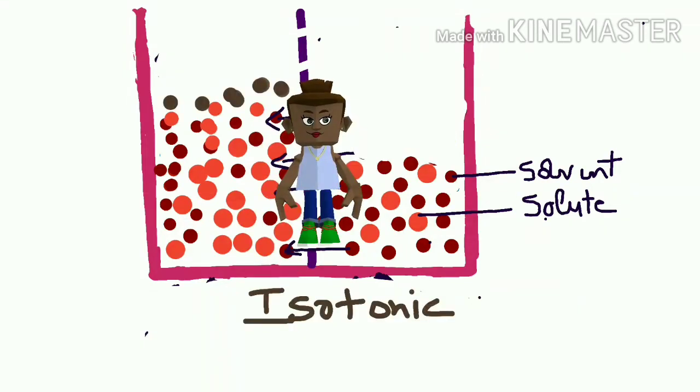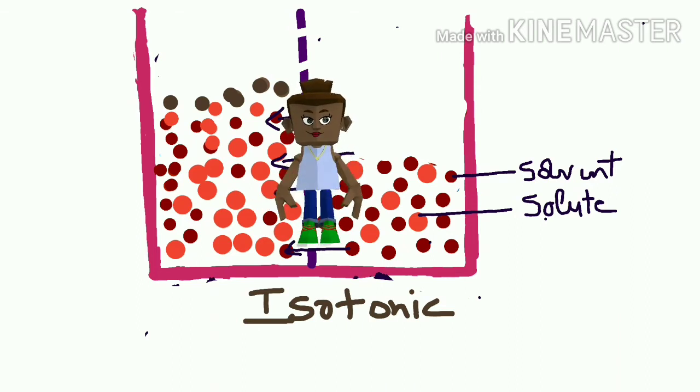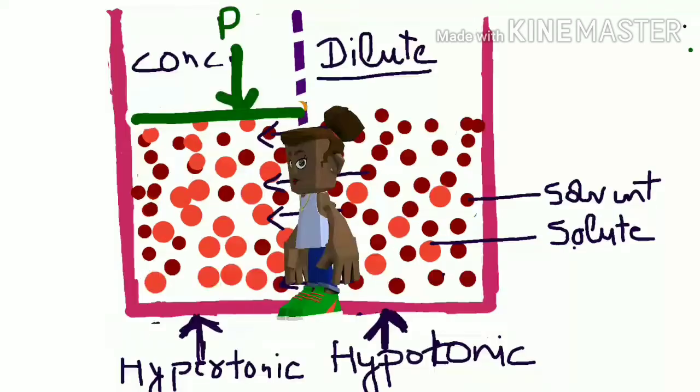The flow of solvent from dilute to concentrated continues till the solution becomes isotonic in nature. That means the concentration on the right hand side and on the left hand side becomes equal, and now the solutions are isotonic in nature.